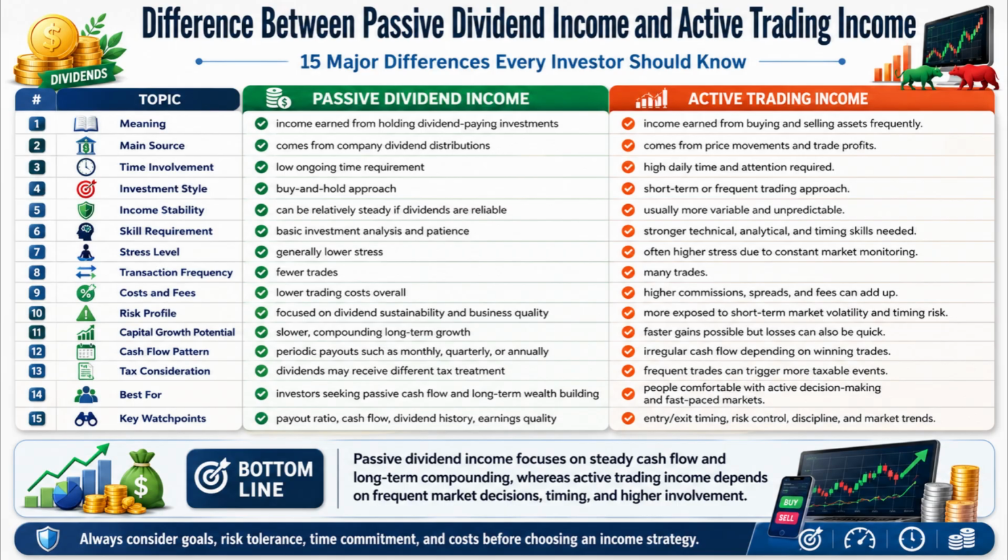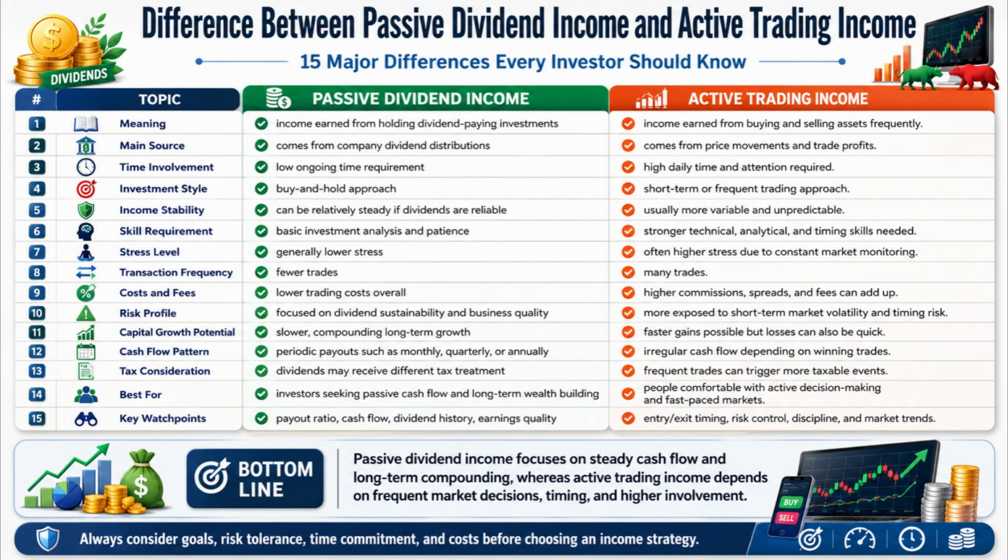Number 2. Passive dividend income mainly comes from company dividend distributions. On the other hand, active trading income mainly comes from price movements and trade profits. Number 3. Passive dividend income usually requires low ongoing time involvement, whereas active trading income often requires high daily time and attention. Number 4. Passive dividend income generally follows a buy-and-hold approach. On the other hand, active trading income usually follows a short-term or frequent trading approach.